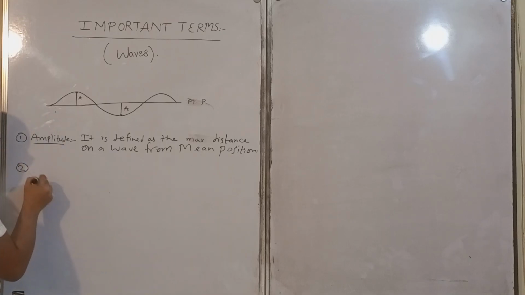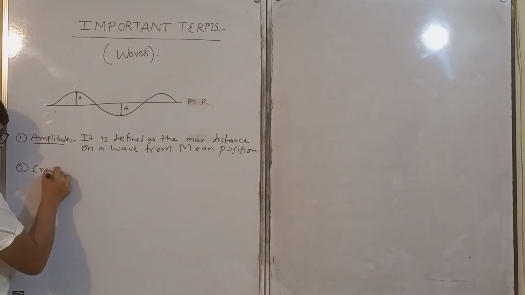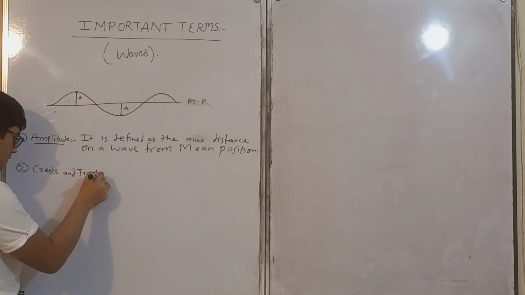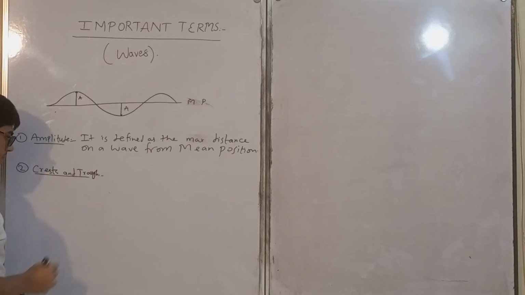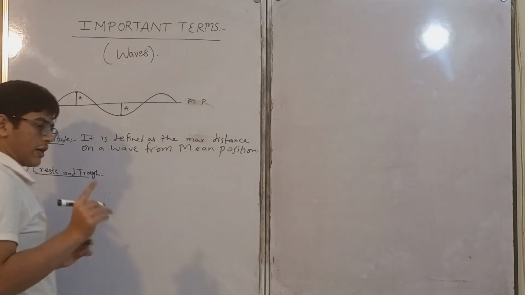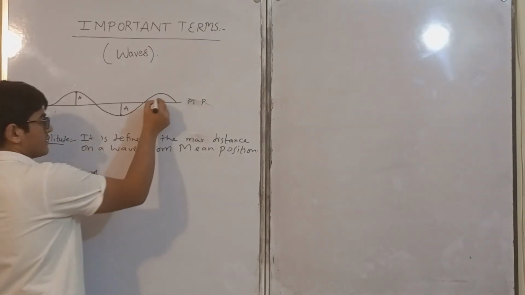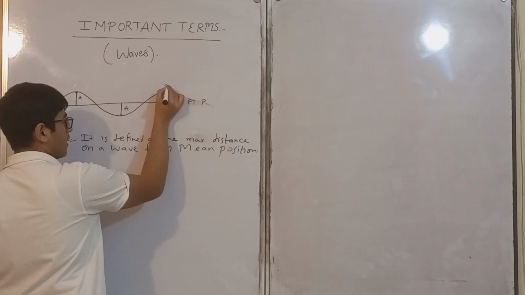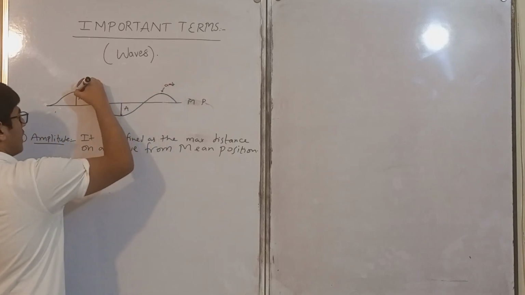Our second definition is crests and trough. Okay, let's understand what is crest. Crest is a point located at top position. This is a crest and this is another crest.